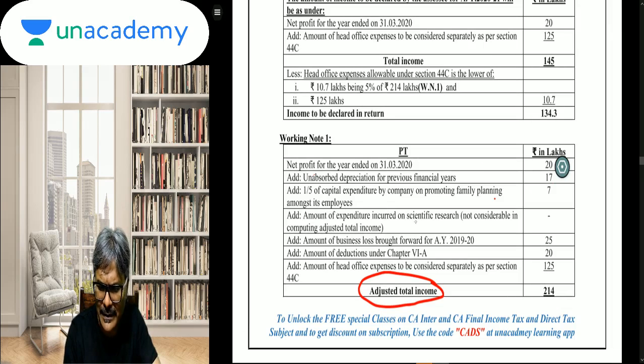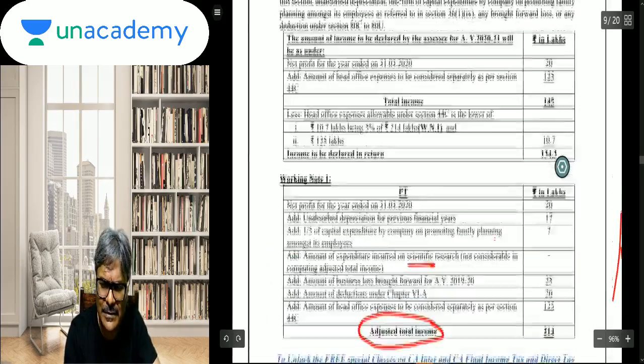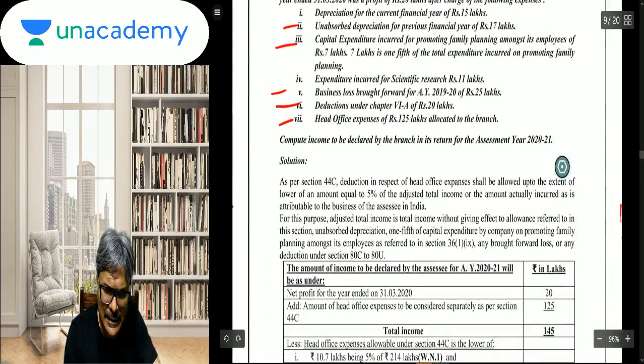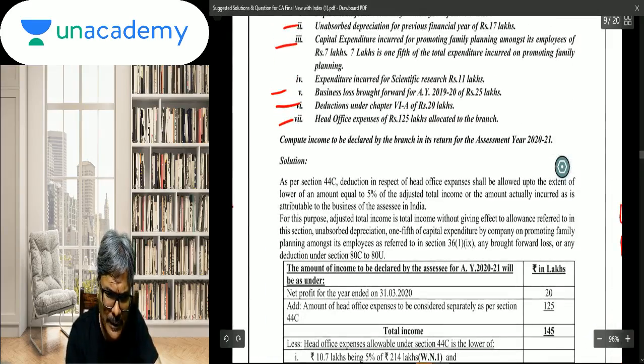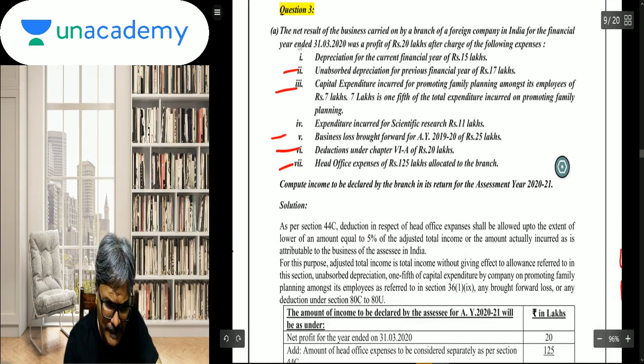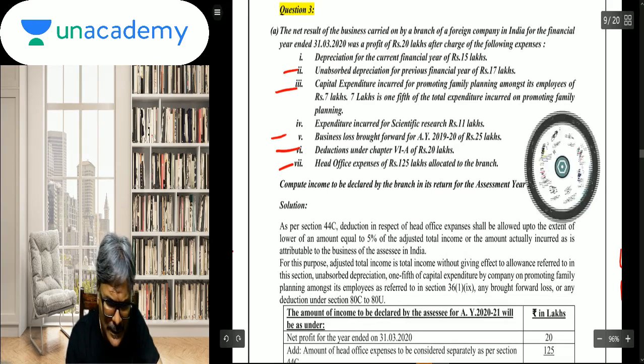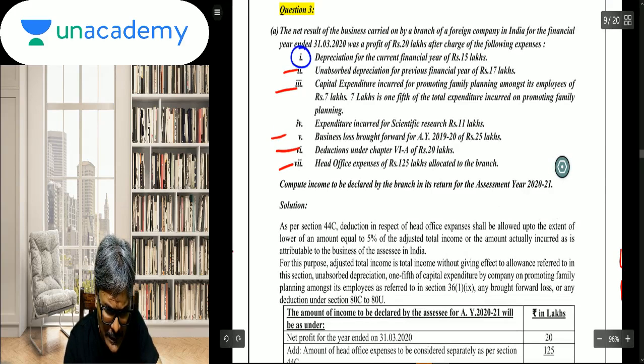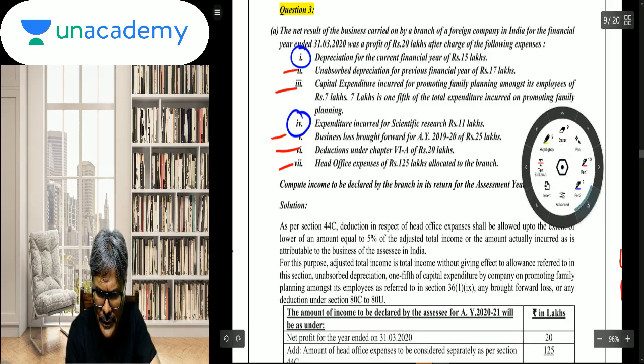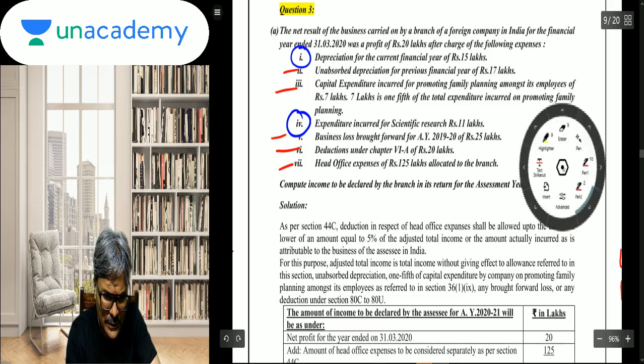Current year scientific research expenditure or current year depreciation, this is not to be reduced in the adjusted total income. This and this will not be reduced in the adjusted total income.